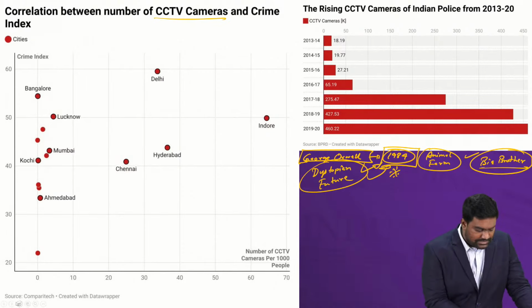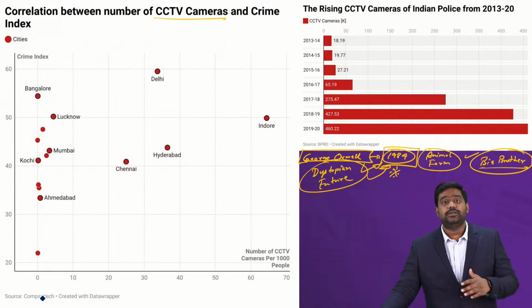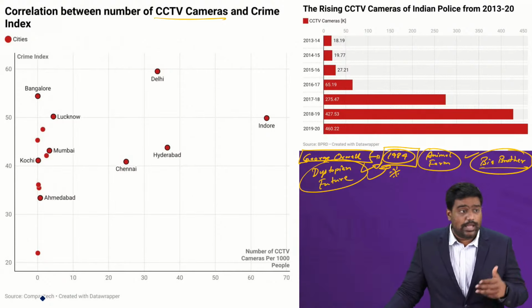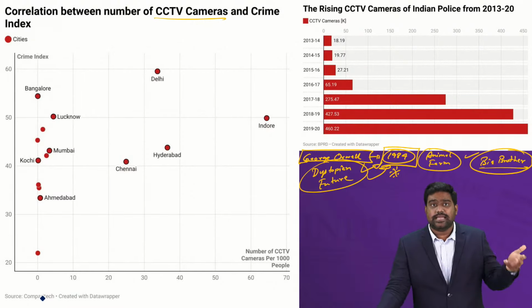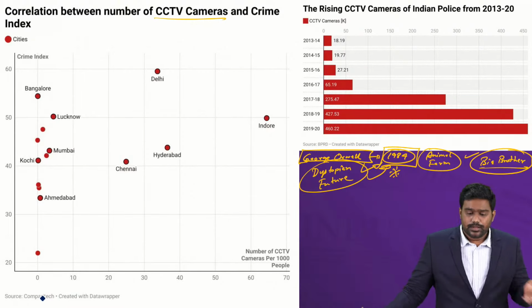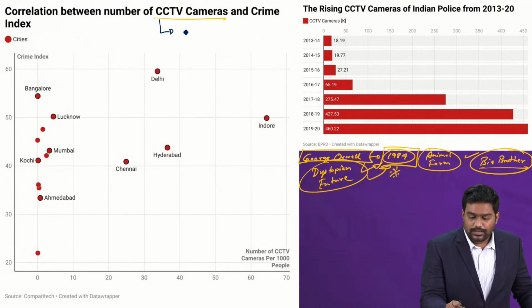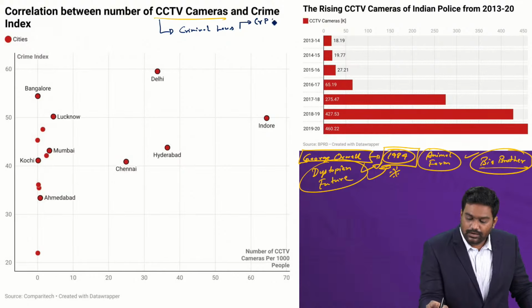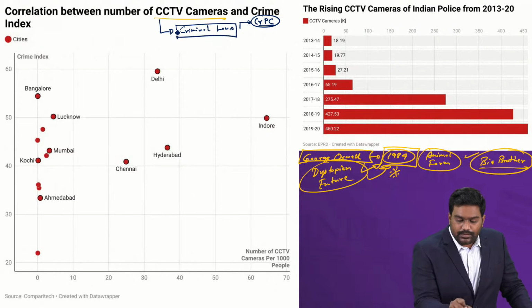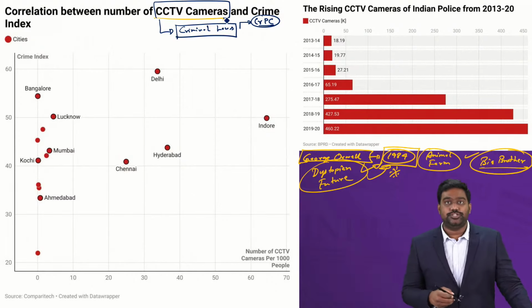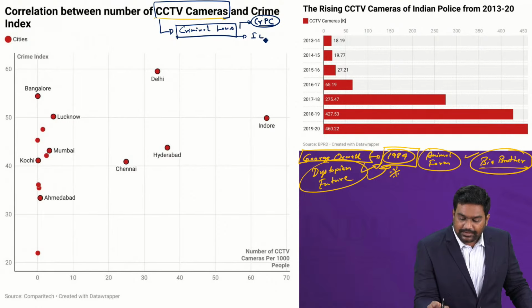Of course, CCTV cameras do serve an important security purpose. They do help in investigation. They do help in collecting important evidence to crack crimes and cases. There's no doubt about it. Because CCTV footage is accepted under India's criminal laws as evidence. If you look at the CrPC, the Criminal Procedure Code, it provides for recognition of CCTV footage, and the Indian Evidence Act also recognizes this as evidence.